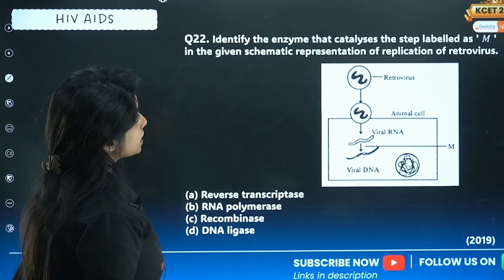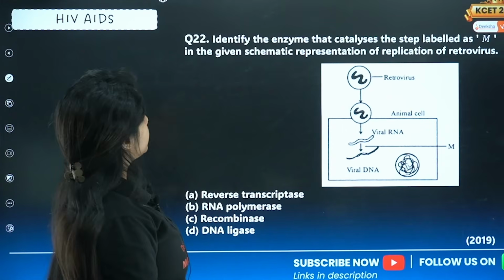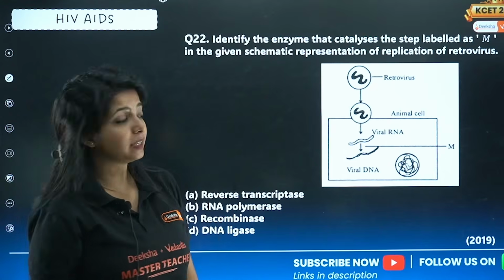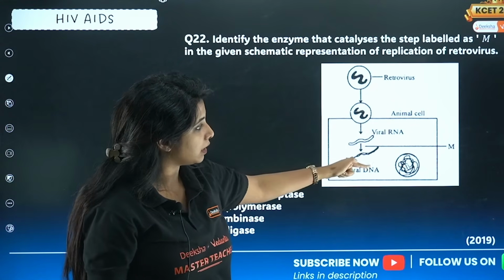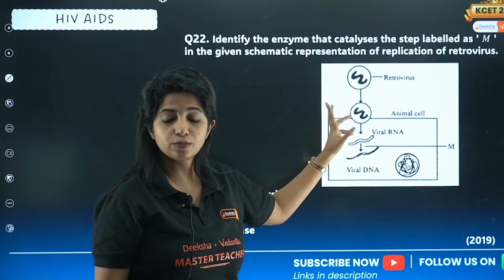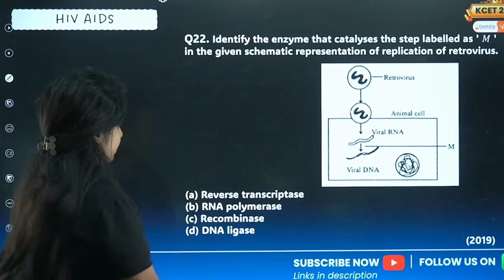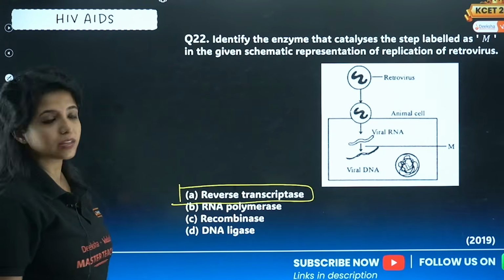Now identify the enzyme that catalyzes the step labeled as M in the given schematic representation of replication of virus. So retrovirus, animal cell, viral RNA is converted to viral DNA. What is M? Reverse of transcription. Who does that? Reverse transcriptase. So the answer for this question becomes A. Reverse transcriptase.